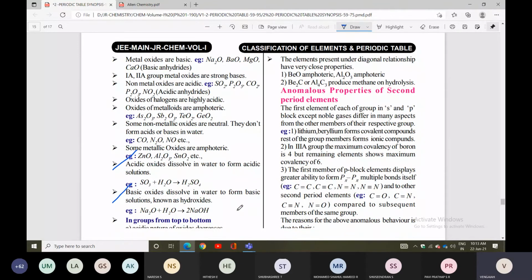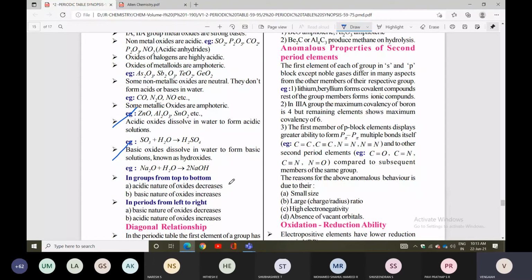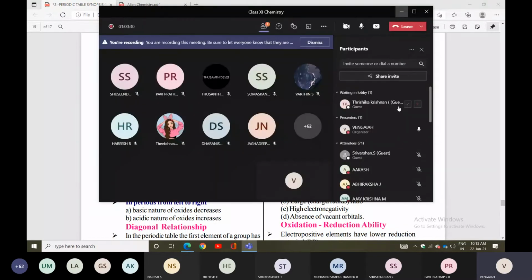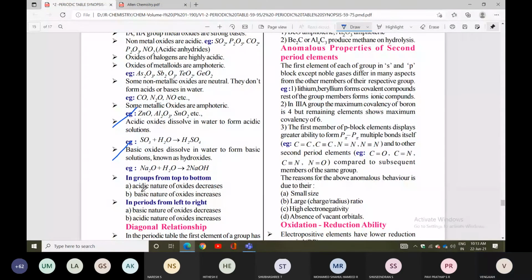In a group, from top to bottom, the acidic nature of oxides decreases and the basic nature of oxides increases. In a period, from left to right, the basic nature of oxides decreases and the acidic nature of oxides increases. So these are important periodic trends also.